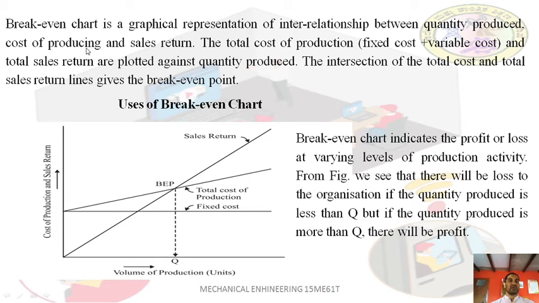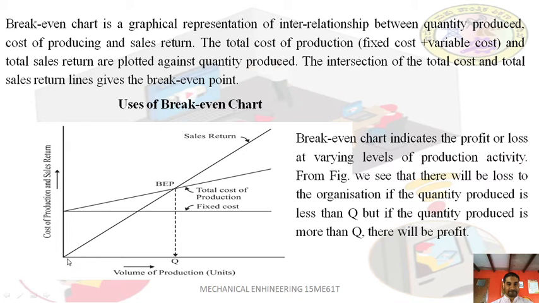The break-even chart is a graphical representation of the interrelation between quantity produced, the cost of producing, and sales return. You can see it is a graphical representation of the volume of production, the cost of production, and the sales return. So you can show it here.